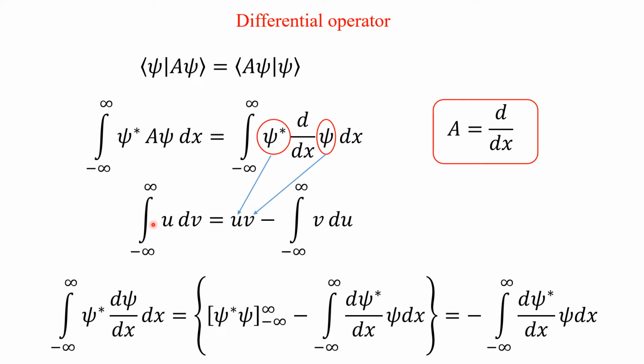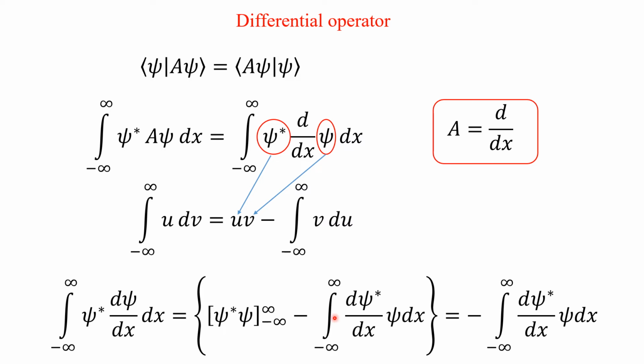So the integral of u dv can be found using the formula uv minus integral v du. Now you take the left hand side. On the left hand side you have u, that is psi star, and then dv. dv is d psi by dx into dx. On the right hand side, uv, that is u is psi star, v is psi, within the limits minus infinity to plus infinity.